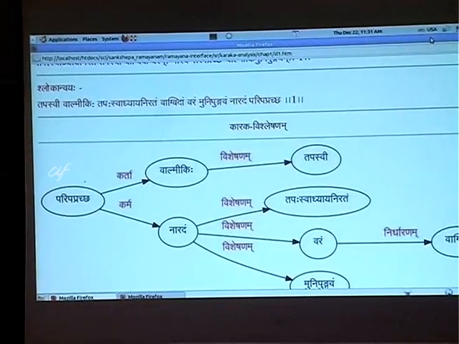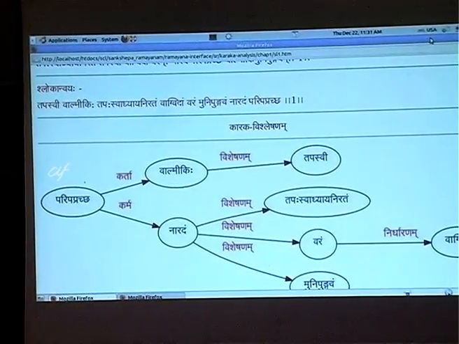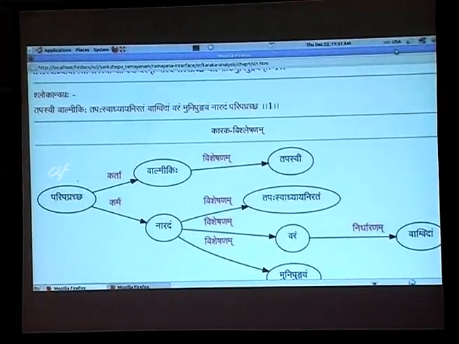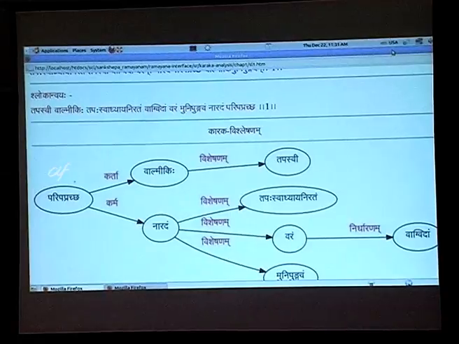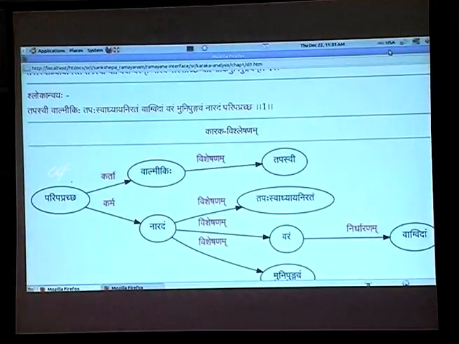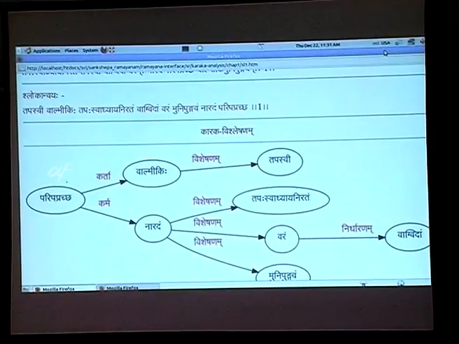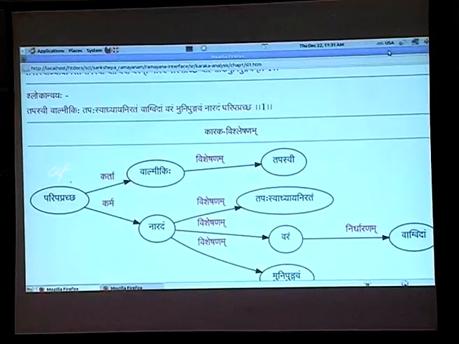Paripapracha is the verb, Karta is Valmiki, Naradam is the Karma. So it is Valmiki who asked, he asked Narada. Valmiki is Tapasvi, Narada again has three Visheshanas. Tapasvadhyaya Niratam is one Visheshana, Varam is another, Munipungavam is another.